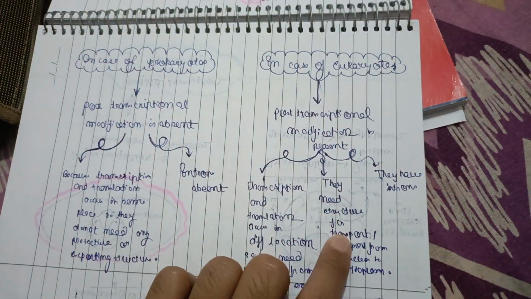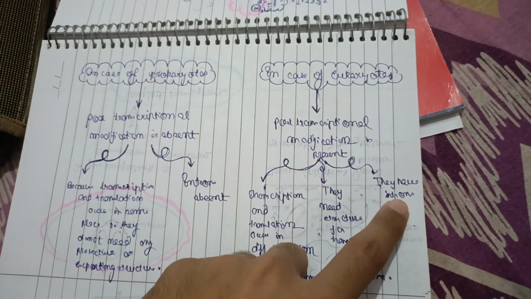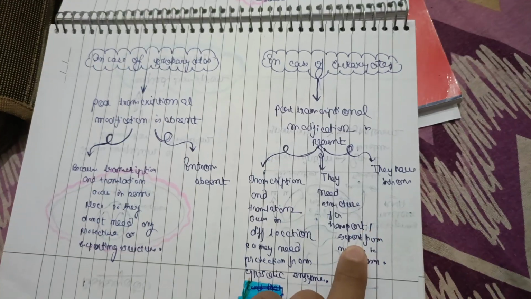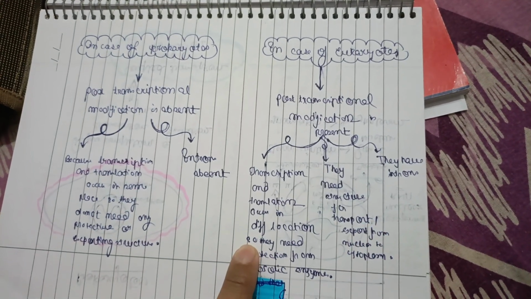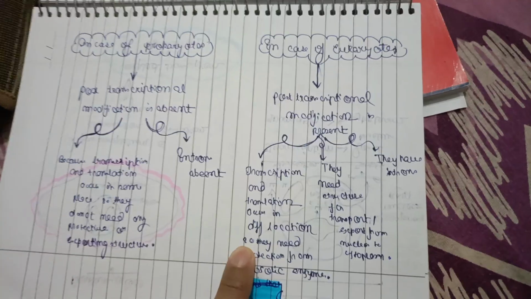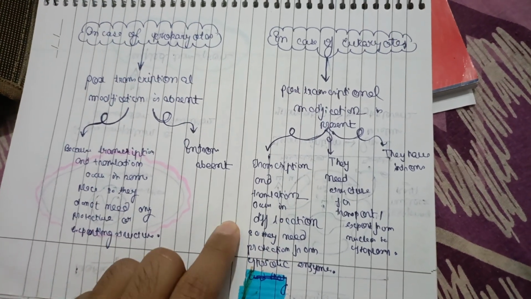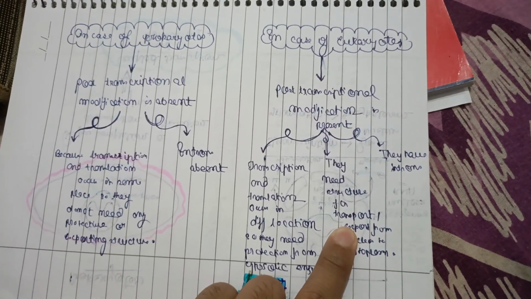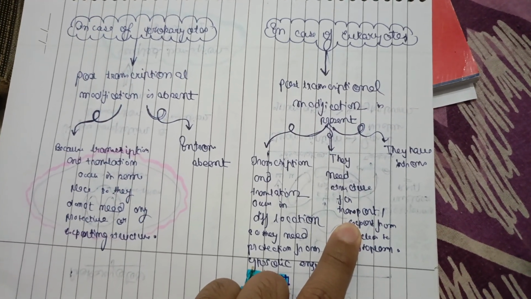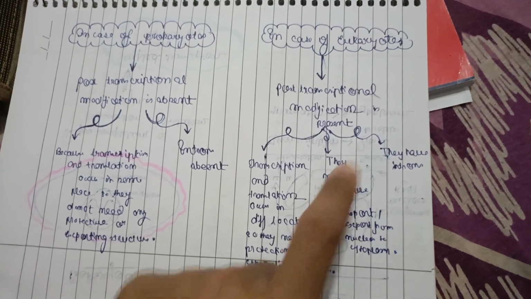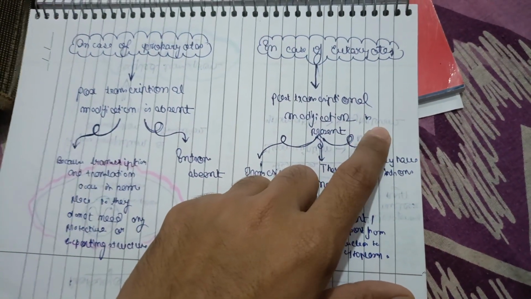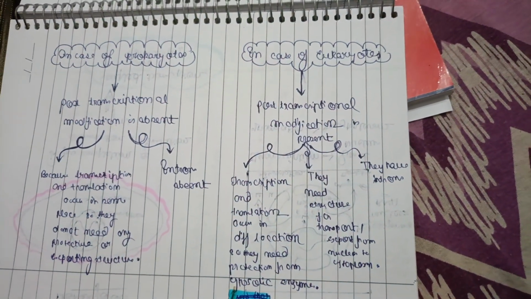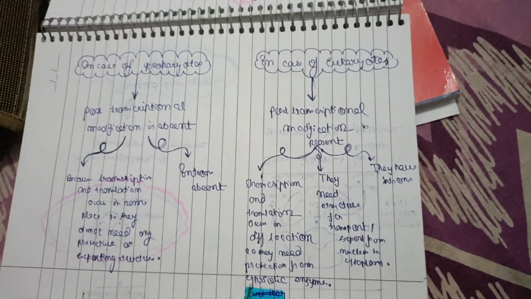They need structure for the transport also, and they have introns. So these are the capping and tailing. For transport you need tailing. For protection from the cytoplasmic enzyme, for protection we need capping. For transportation, to get out from the nucleus into the cytoplasm, we need tailing. And you also need to remove the introns, so that the exons can come together and form the mRNA, which is getting translated into the protein.